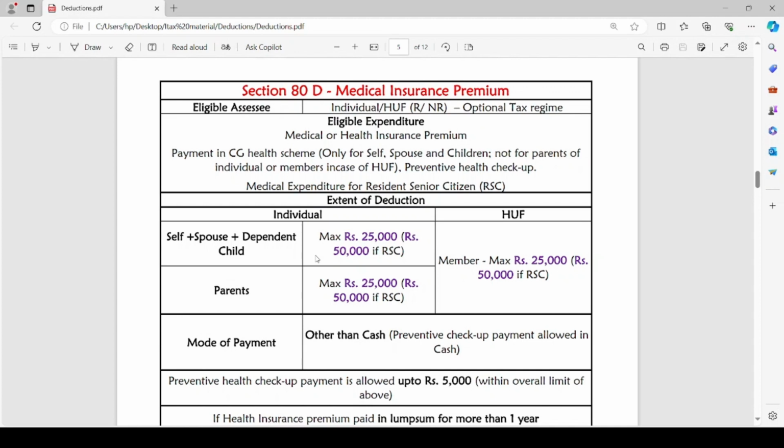So, if the assessee wants to claim the expenditure incurred for preventive health checkup as a deduction, he can claim up to rupees 5,000. But this 5,000 is included in the above limits of rupees 25,000 or 50,000, as the case may be. This 5,000 expenditure can be claimed as part of the above deduction.